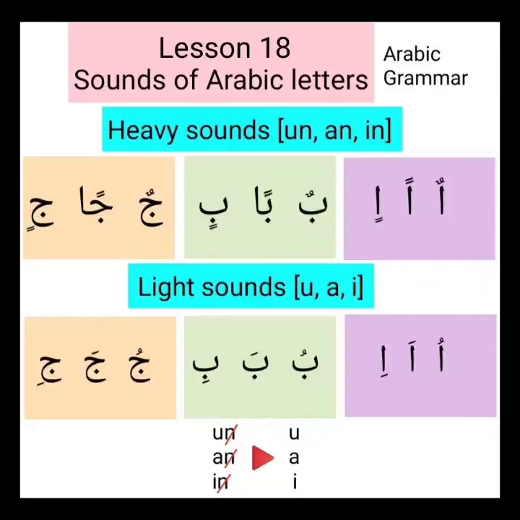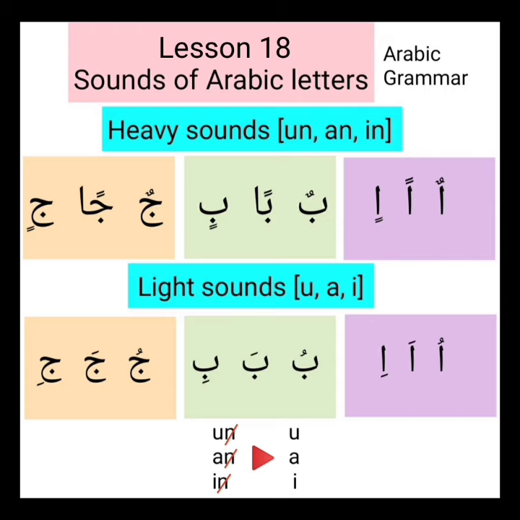The Arabic letters which have tanween on them, their sound is called heavy sound, and the letters which have single haraka, their sound is called light sound. In this way, every Arabic letter has three heavy sounds, un, an, in, and three light sounds, u, a, e.